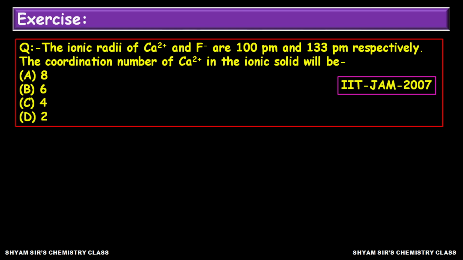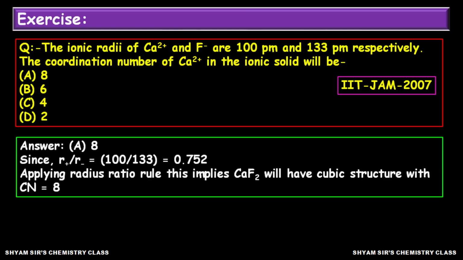See, the answer is 8. Why 8? As R plus by R minus, if you calculate, that is 100 upon 133. So it becomes 0.752. So if you apply this radius ratio rule to this compound, 0.752 falls in the limiting radius ratio range between 0.732 to 1. So in that range we can say the coordination number will be 8 and cubic structure. So here we can say that the calcium ion will have coordination number 8. That is, option A is the right answer.